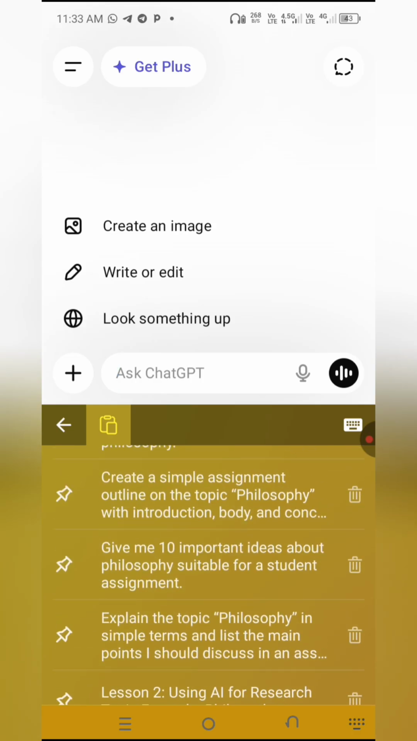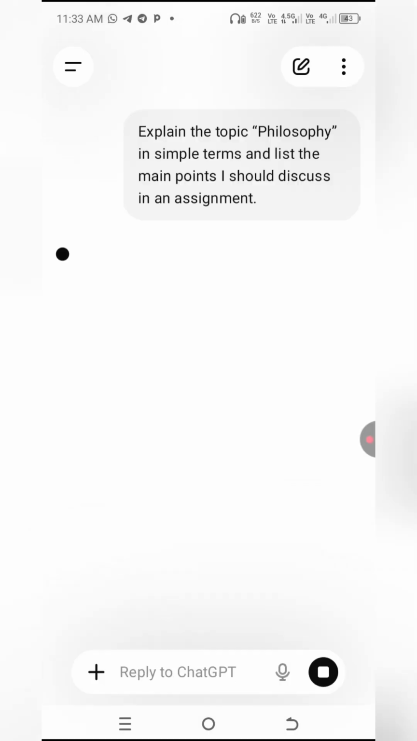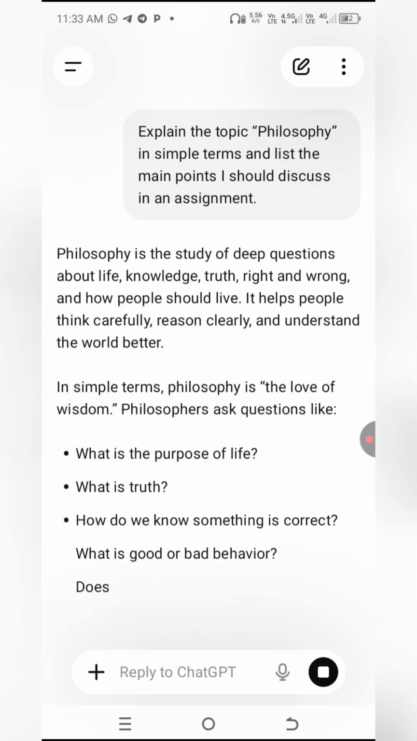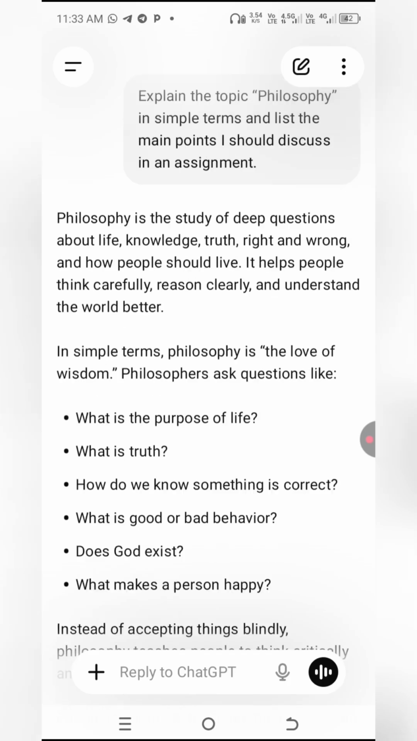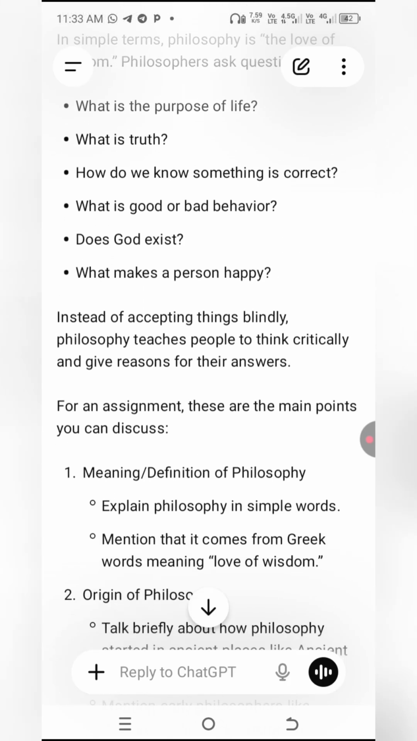So the first thing is, like I said earlier, the topic is philosophy. This is the first prompt. We'll ask AI to explain the topic, which is philosophy, in simple terms and list the main points I should discuss in an assignment. So we are going to brainstorm this topic. Yes, so this is what we are getting. Philosophy is a set of deep questions about life, knowledge, truth, right and wrong, and how people should live.